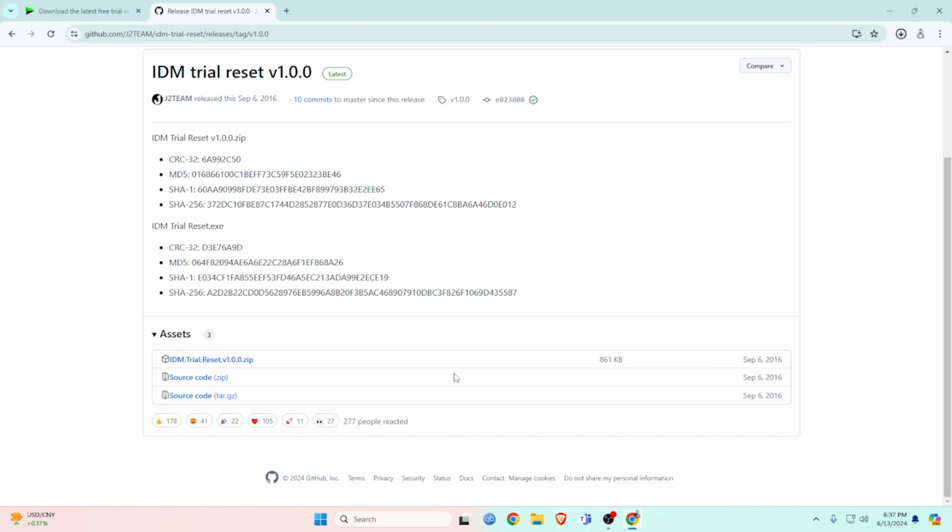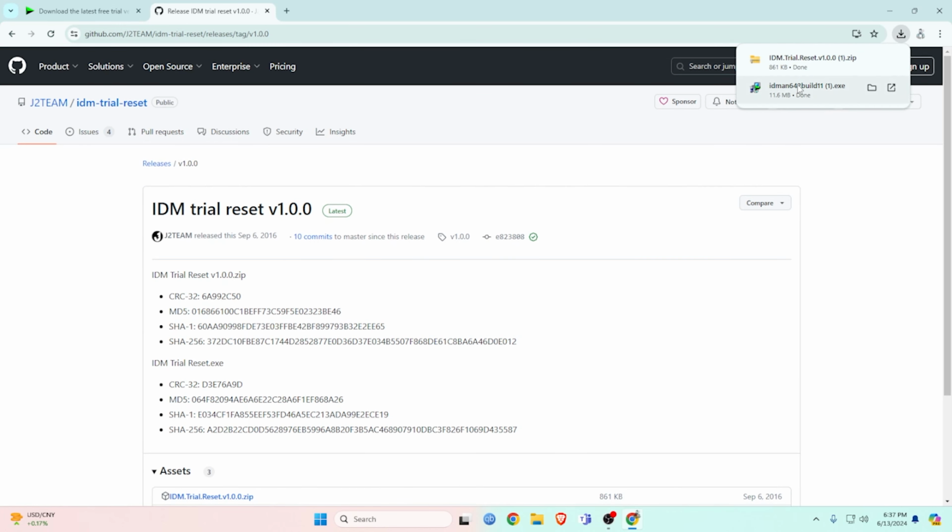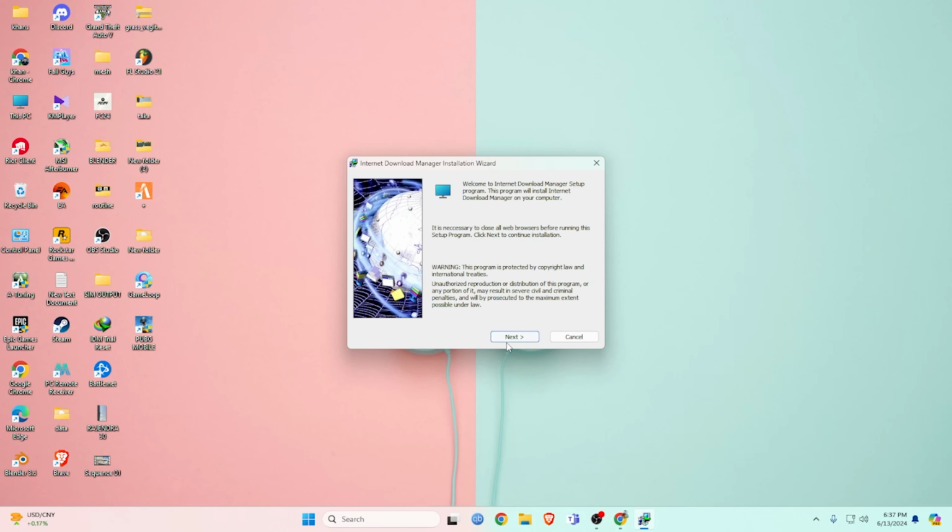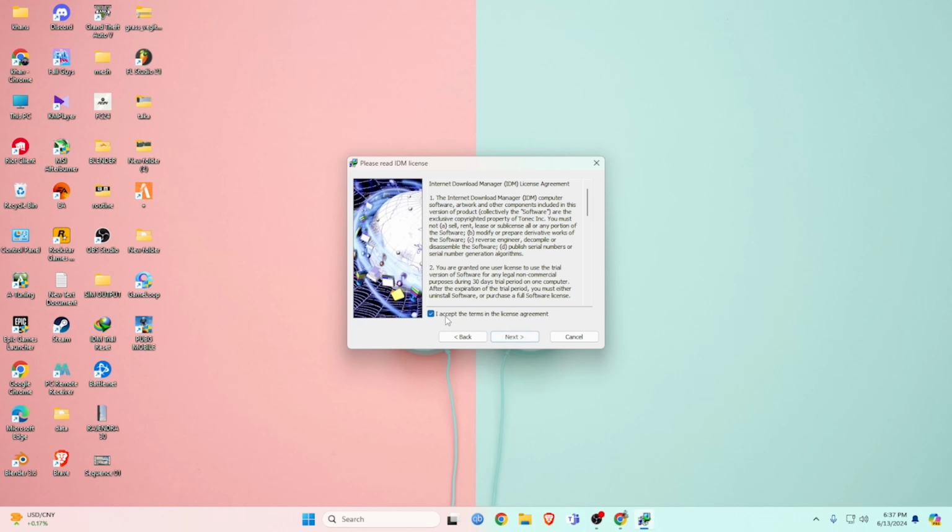We have downloaded our files. Now our target is to install them. First, we have to install the Internet Download Manager. Double-click on the file, and it will start to install. Accept all terms and conditions, click Next, and finish the installation.